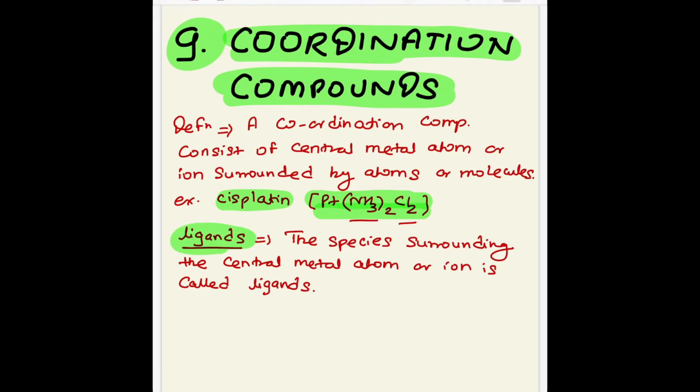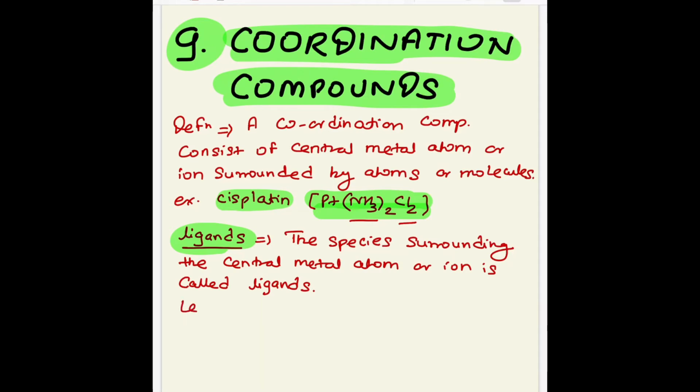Ligands are the donating species. Normally they donate an electron pair to the central metal atom, or we can also say that the species surrounding the central metal atom or ion is called a ligand. So ligands donate an electron pair to the central metal atom.